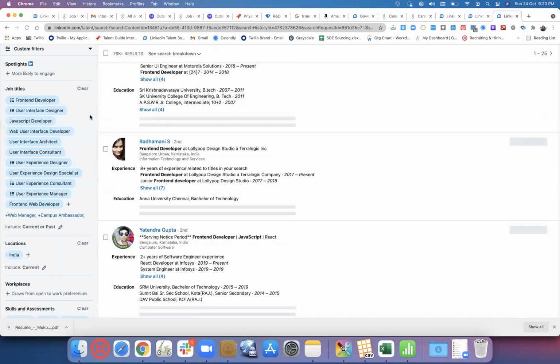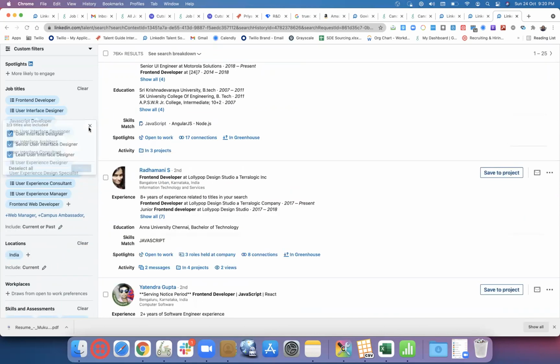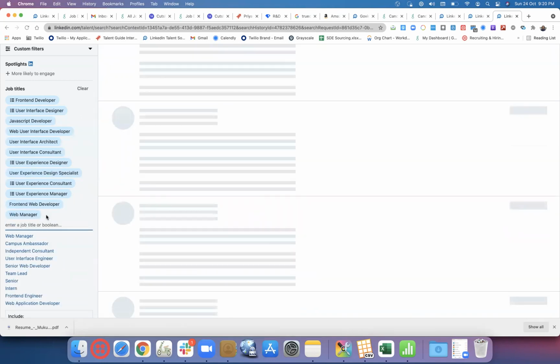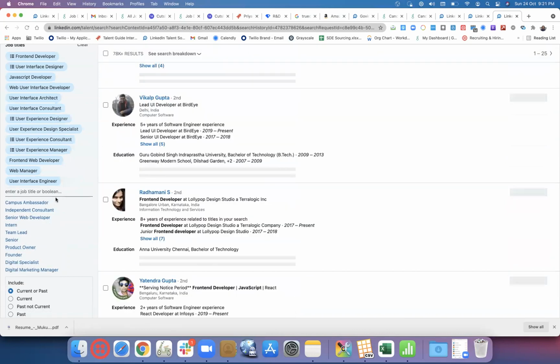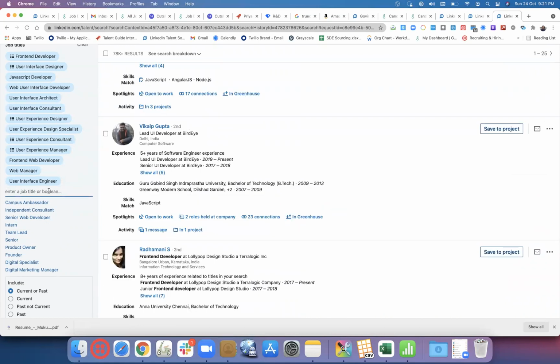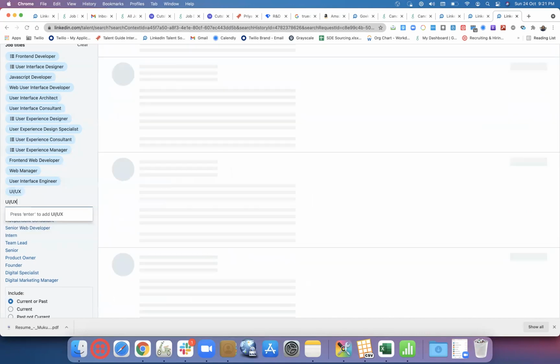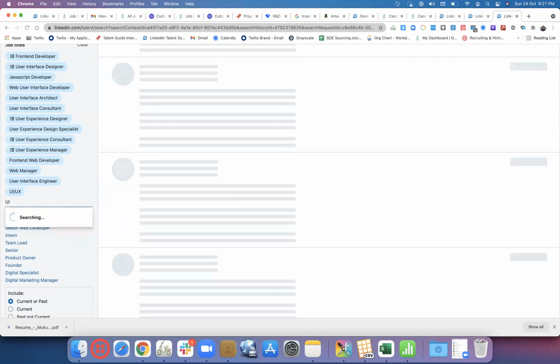Front-end developer, senior front-end developer, user interface designer, 5 titles. Web. What else? User interface engineer. What else? UI/UX. Let's take UI and just keep UI also.